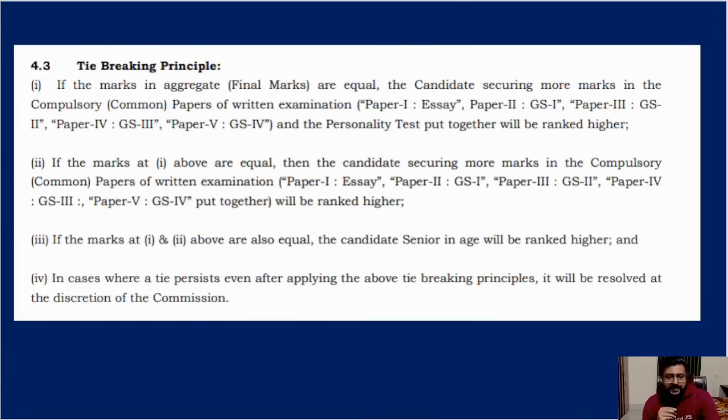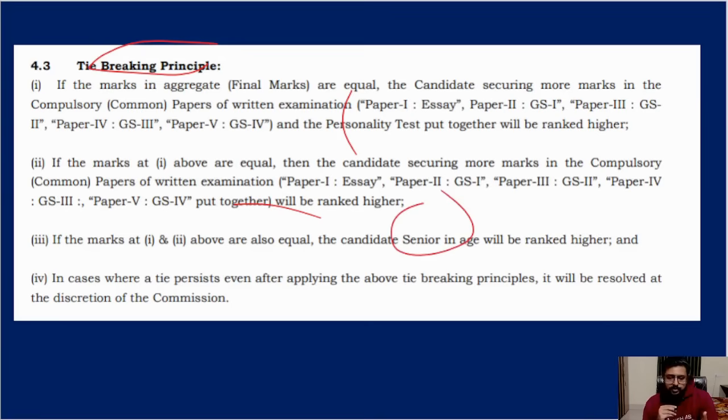Okay. Then the tie-breaking principle. UPSC has been doing this all the years, but they never put it in the notification. This time they have put it. In case 5 people have the same marks after prelims, mains and interview, everybody has the same marks, then what will you do? They will first take the written papers' marks alone and check who is higher. If that is also matching, then I think they will check only the GS papers, without the compulsory papers. If after that also it is matching, then they will look at the senior age.